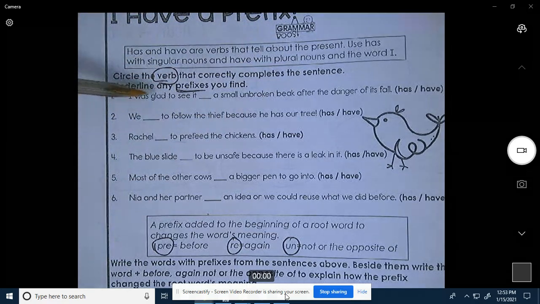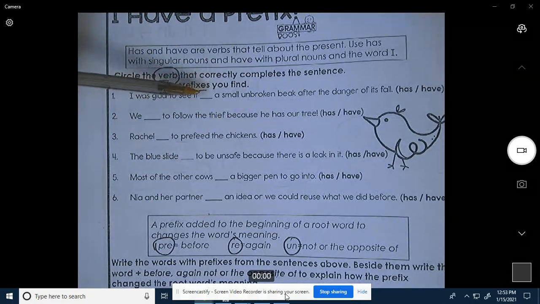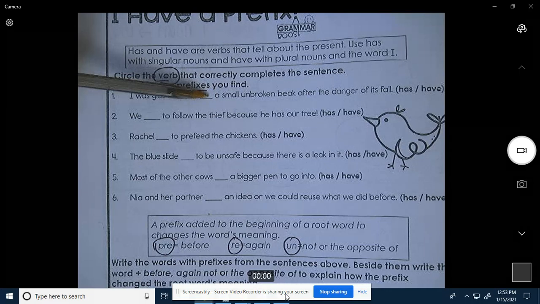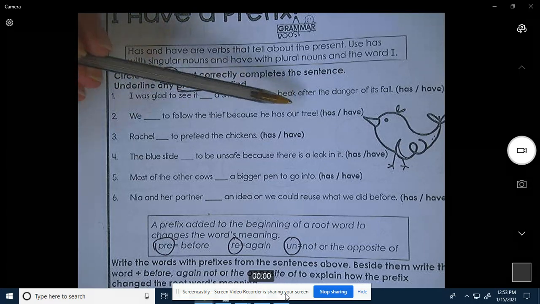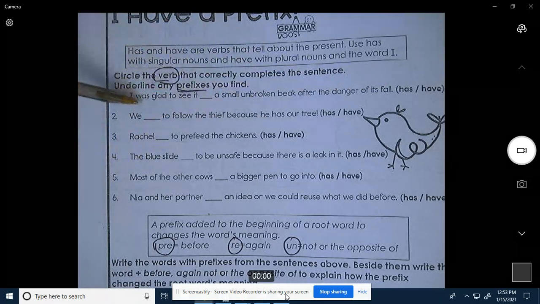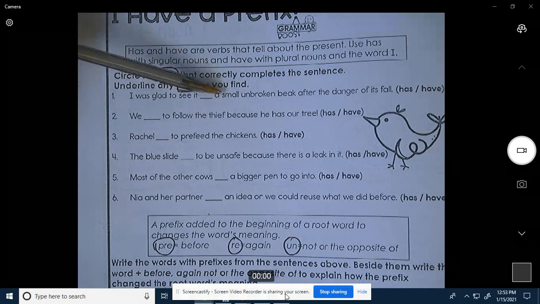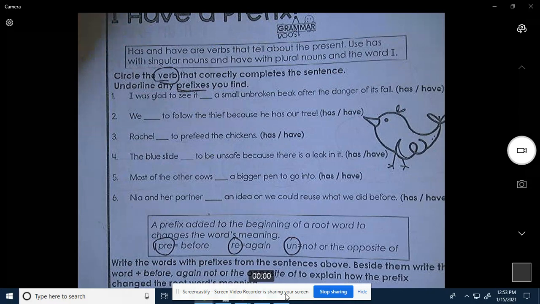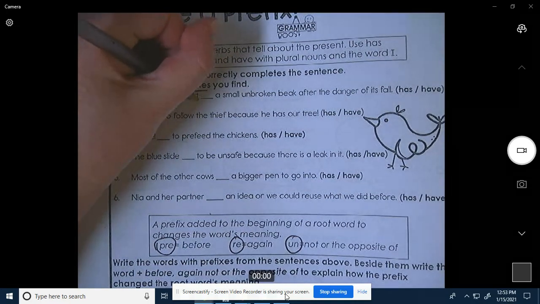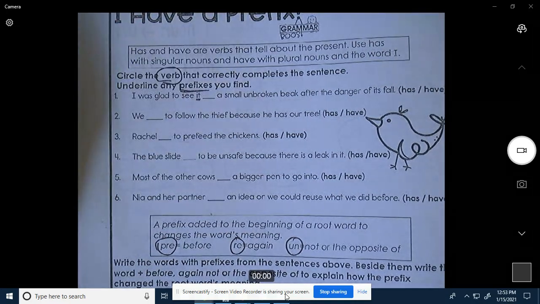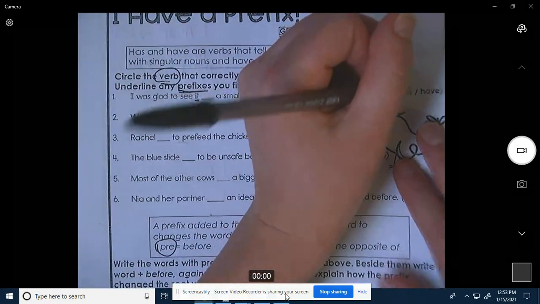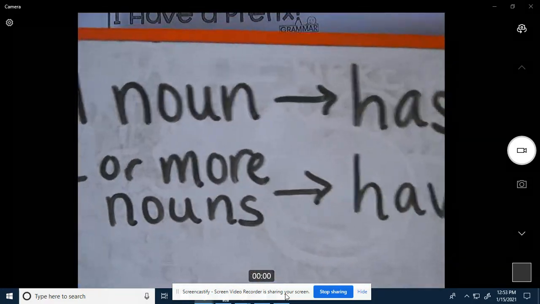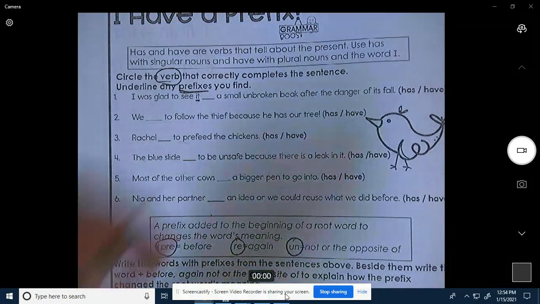Okay, all right, let's go through all of them and see if we should use has or have in all of them first. I was glad to see it has a small unbroken beak after the danger of its fall. It is the noun, and since it's one noun, we have to use the word has.